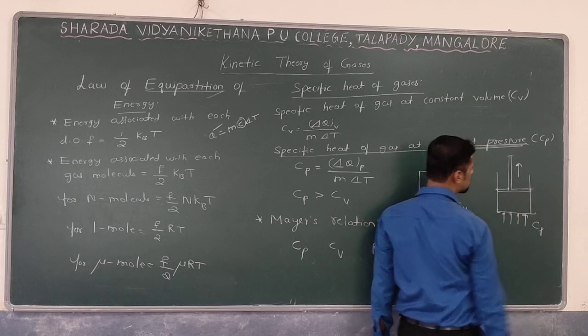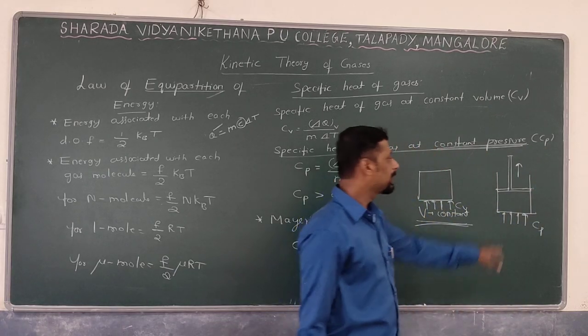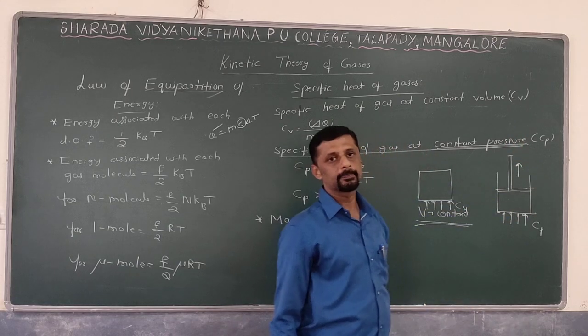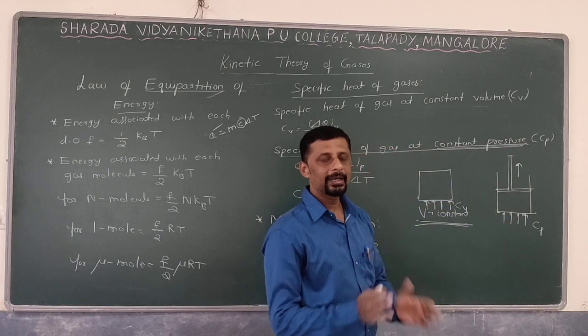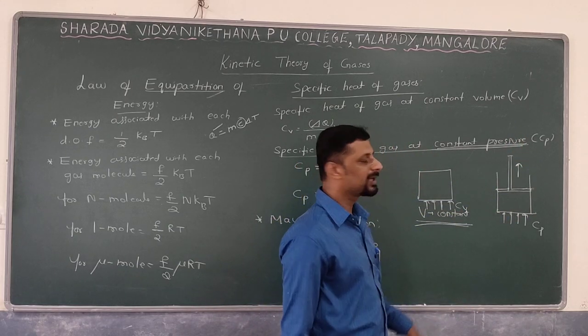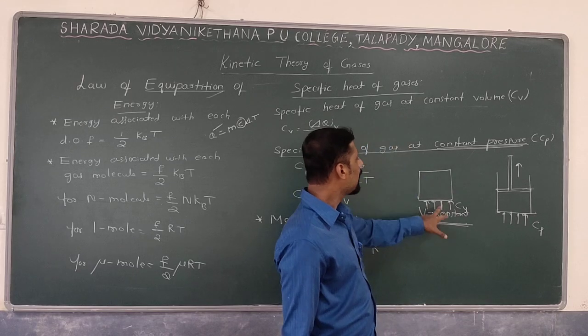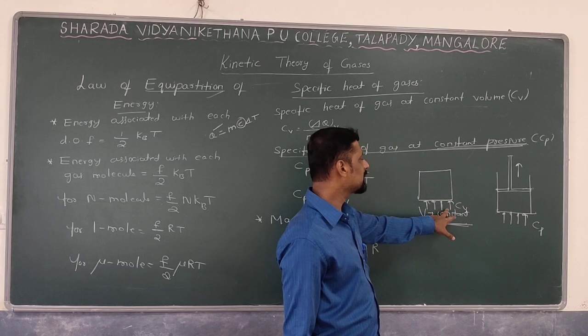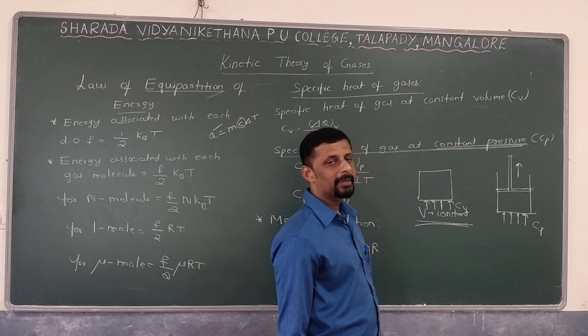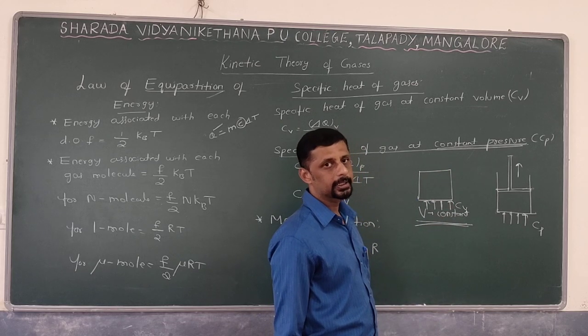Volume has to be increased. In order to increase the volume, here the piston is moving in the upward direction. So easily you can now analyze the difference between Cp and Cv. Here in case of Cv, all the supplied heat energy is utilized to increase the temperature only. Why? Because here the volume is being kept constant.